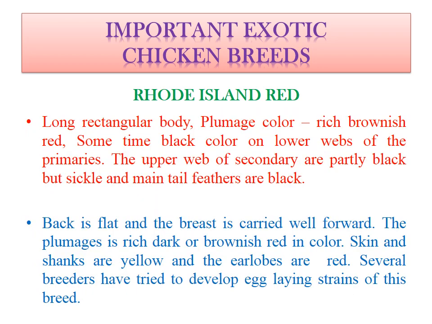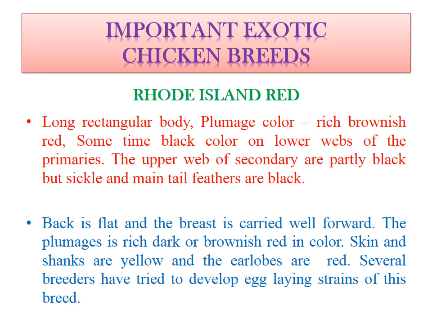Now regarding the body size and shape, they have a long rectangular body. Plumage color is rich brownish red, sometimes black color on the lower webs of the primary. Now what are primary and secondary? We have already learned during the body parts segment that the feathers grown on the body of the bird are classified by particular region, such as the feathers in the tail region, which are called tail feathers. The feathers in the wings are called wing feathers. In the wing feathers there are two types. One is called primary and another is called secondary.